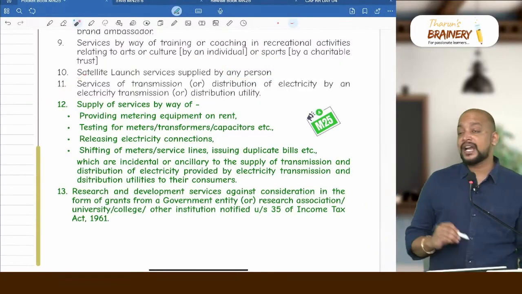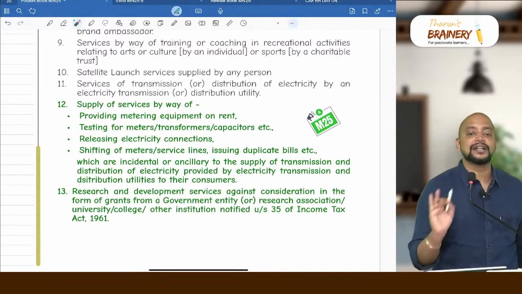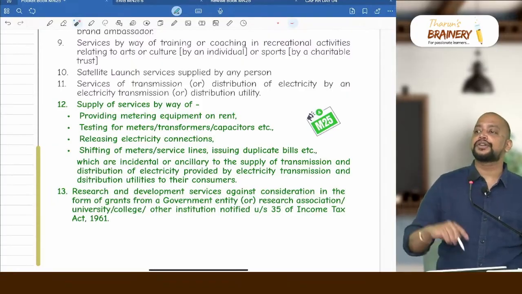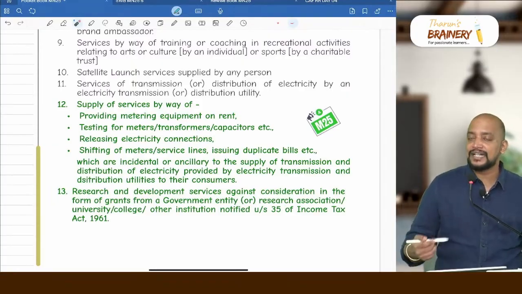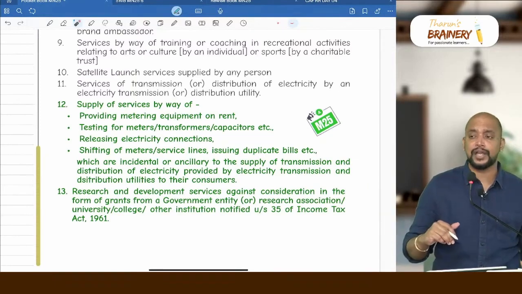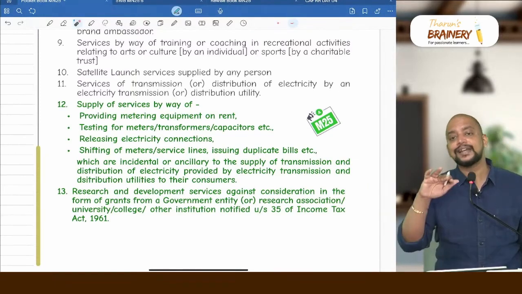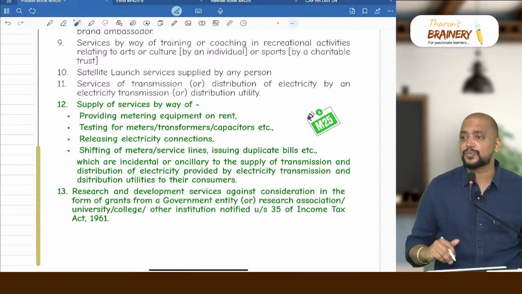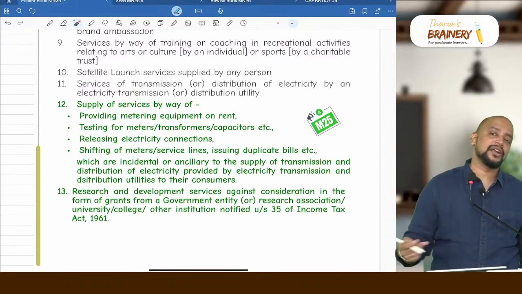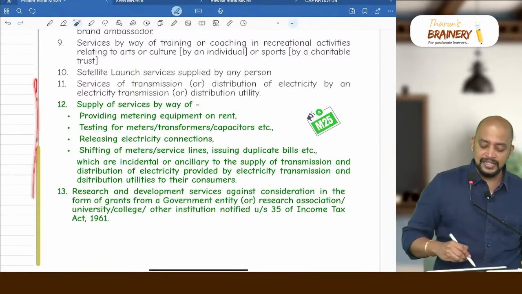Then 11, transmission and distribution of electricity. Electricity is exempted. On electricity charges there is no GST. Then what about other services in relation to electricity, like meter rent, shifting of meters from one location to another, increasing the load capacity charges, or testing of the meters? There are many services provided by the electricity department. Whether all those are also exempted? Now exempted. Previously there was no clarity related to this. Now they have brought in the exemption.